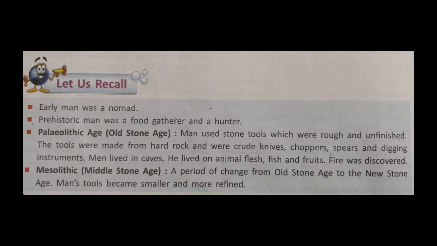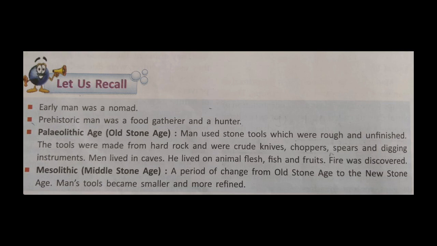Now next we learnt about the Stone Age, and the prehistoric period is divided into 4 parts, and the first one that we learnt about was Paleolithic Age or the Old Stone Age. In Old Stone Age, man used stone tools which were rough and unfinished. The tools were made from hard rock and were crude knives, choppers, spears, and digging instruments. Man lived in caves. He lived on animal flesh, fish, and fruits. Fire was discovered. So these were the main features of Old Stone Age.